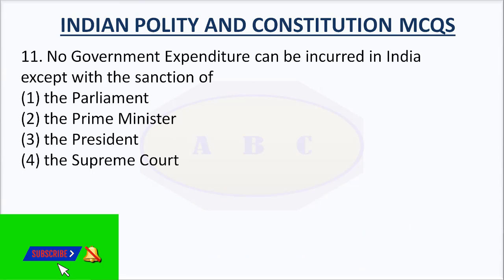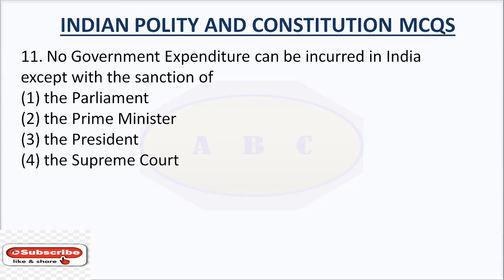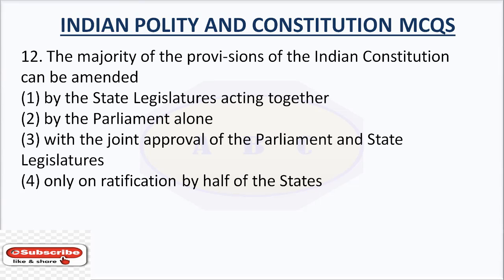Question number 11. No government expenditure can be incurred in India except with the sanction of option number 1, the Parliament, option number 2, the Prime Minister, option number 3, the President, option number 4, the Supreme Court. The right answer is the Parliament.